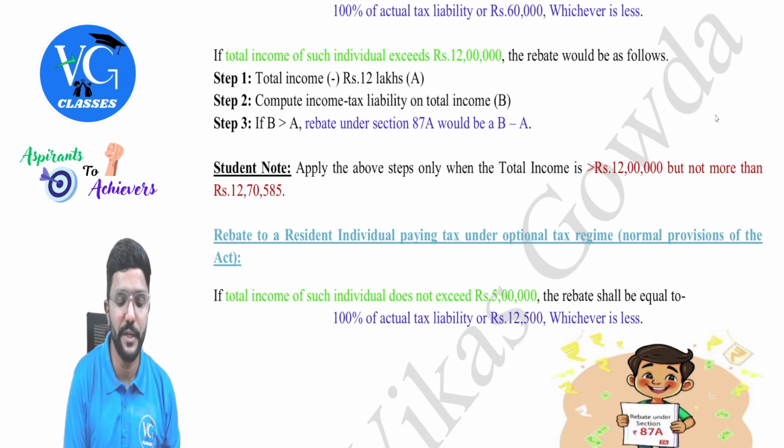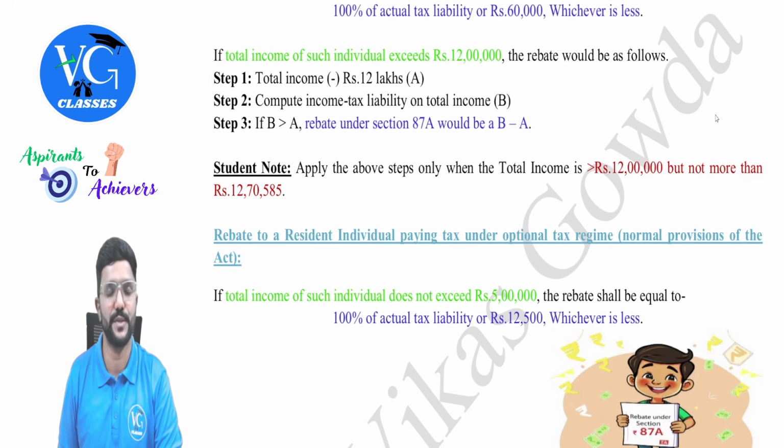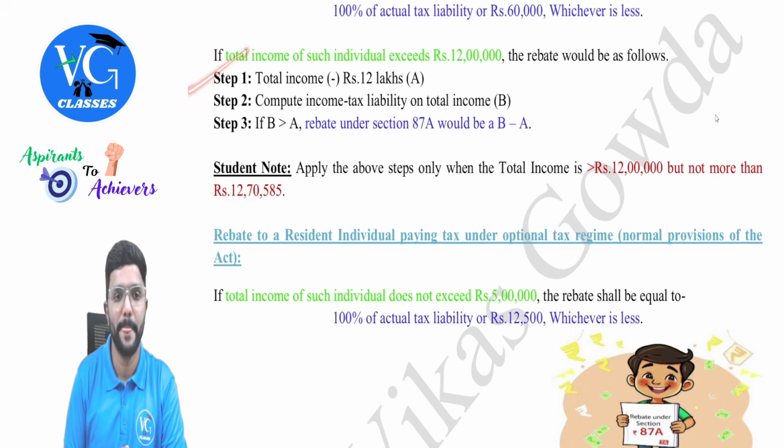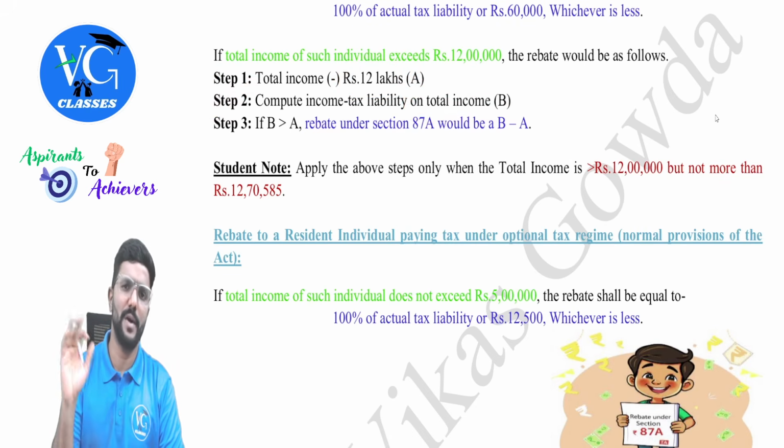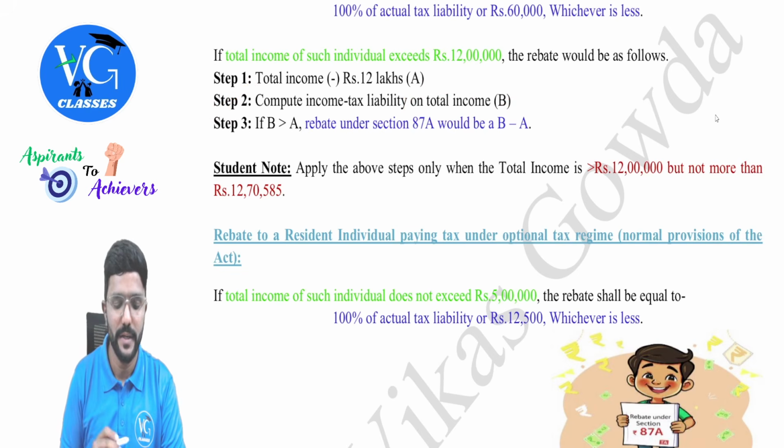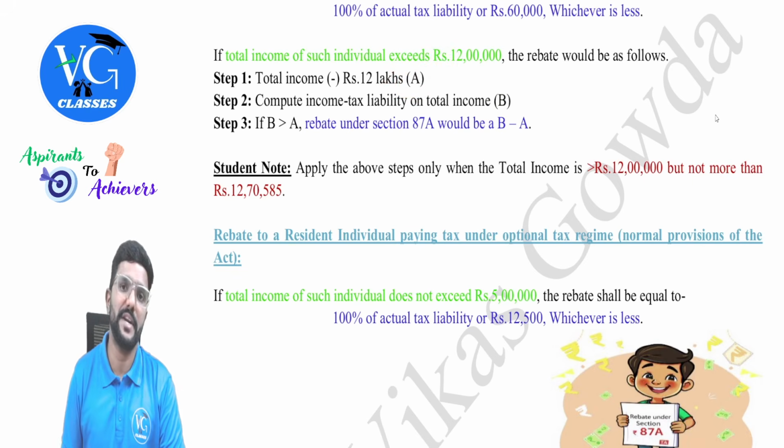But in such a case, we need to calculate rebate by following these steps. Step 1: total income minus 12 lakhs, A. 12 lakh is like a limit here. Then compute the income tax liability on the entire total income, B. Then if B is more than A, the assessee is eligible for a rebate. Sir, what if A is more? Then no rebate.